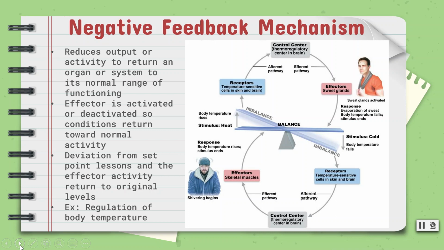We have this control center of the brain called the hypothalamus, which has a body temperature sensitive region in it. And then we have a set point in our body thermostat of 37 degrees Celsius. So when we become too hot, the temperature receptors in the body detect the change, and the hypothalamus initiates a series of actions in order for our body to cool down. Sweat glands in the skin secrete water perspiration that evaporates, carries away heat, and cools the skin. And the blood vessels in the skin dilate, which allows more blood that carries heat from deeper tissues to reach the surface where heat is lost on the outside.